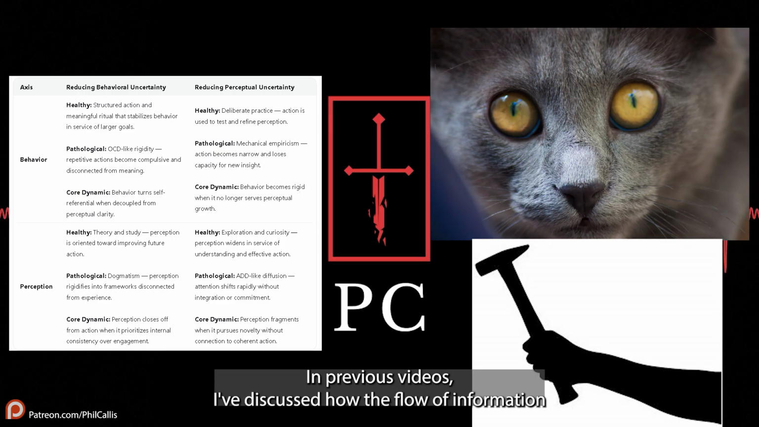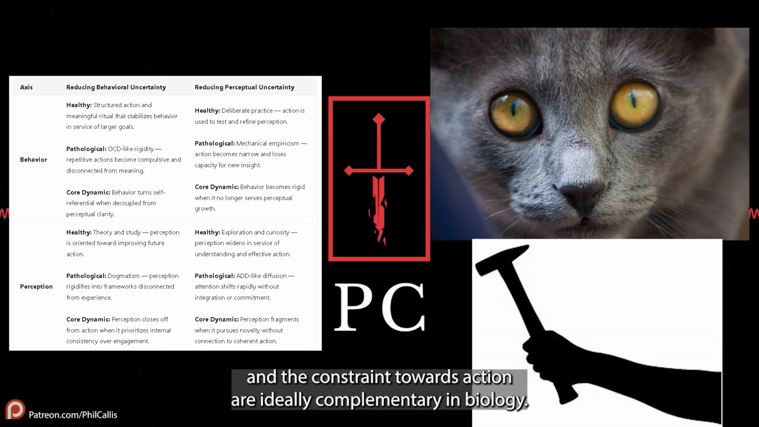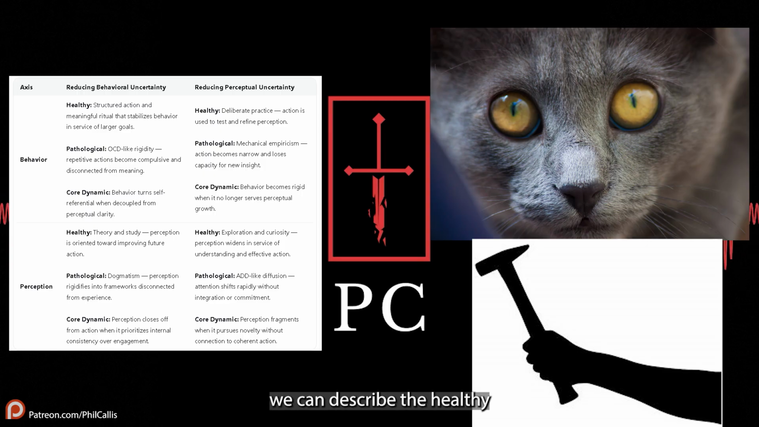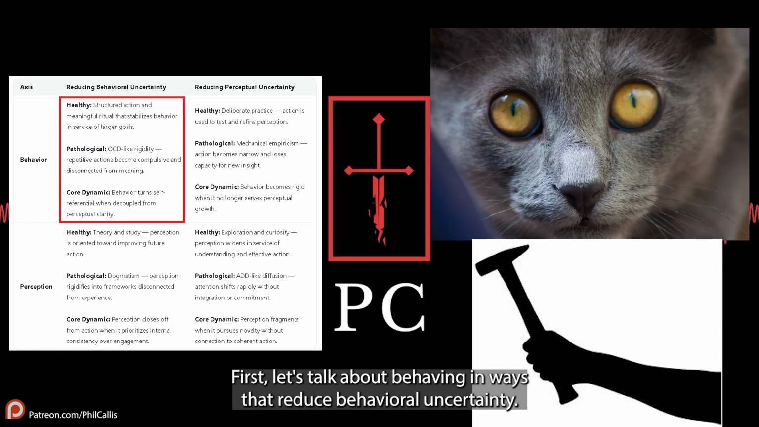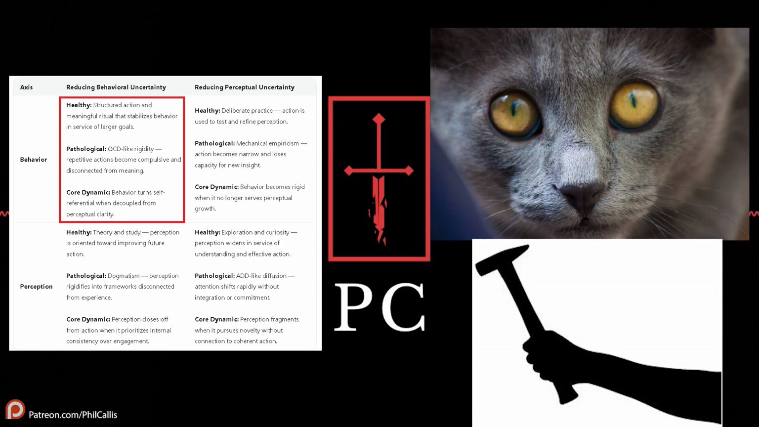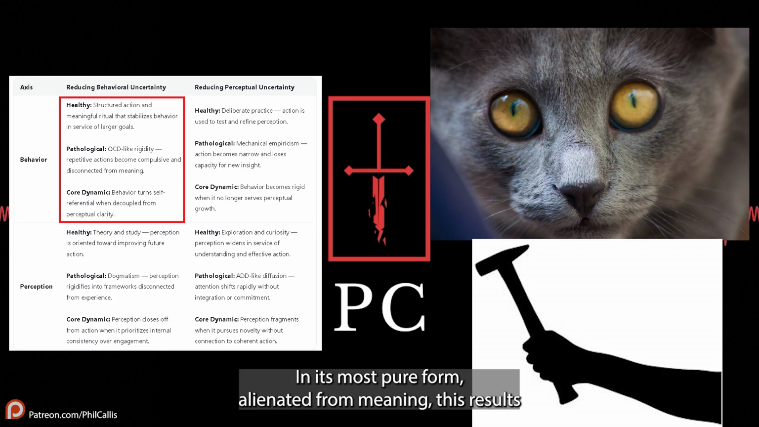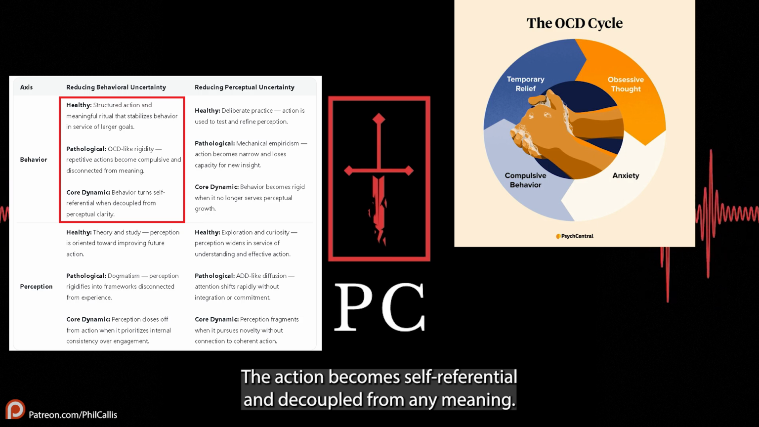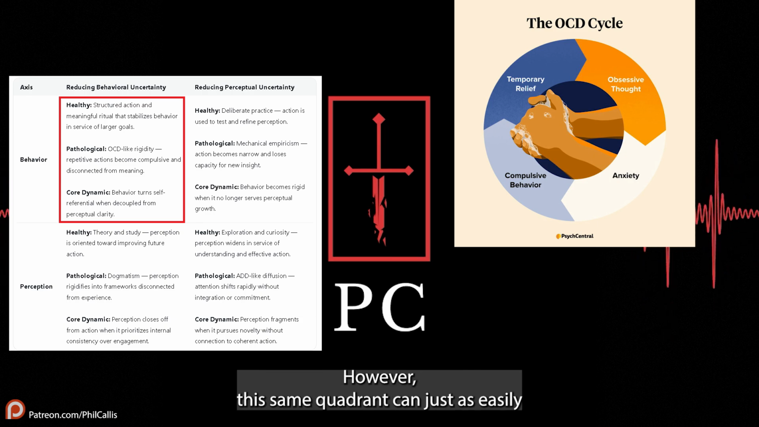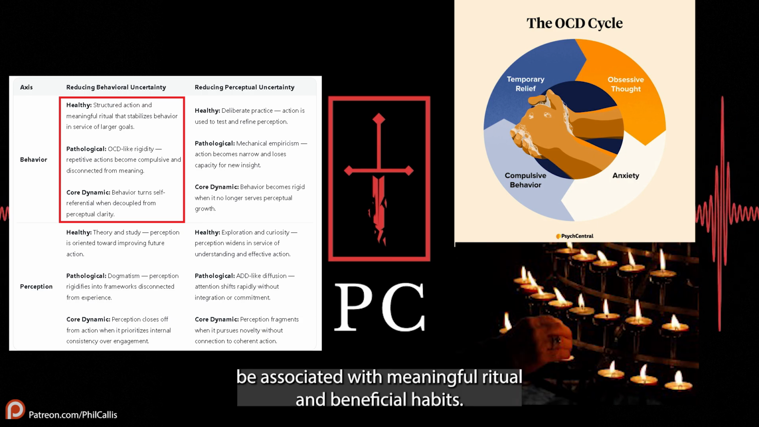In previous videos, I've discussed how the flow of information and the constraint towards action are ideally complementary in biology. For each quadrant, we can describe the healthy, complementary form of such a pattern and the pathological form. First, let's talk about behaving in ways that reduce behavioral uncertainty. In its most pure form, alienated from meaning, this results in OCD-like rigidity and compulsive repetition. The action becomes self-referential and decoupled from any meaning. However, this same quadrant can just as easily be associated with meaningful ritual and beneficial habits.